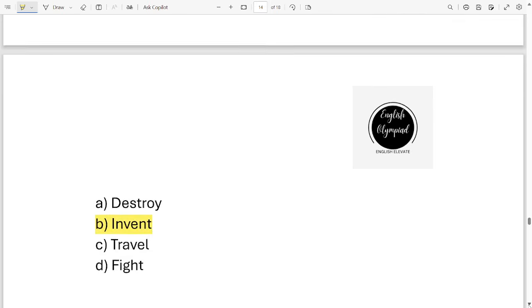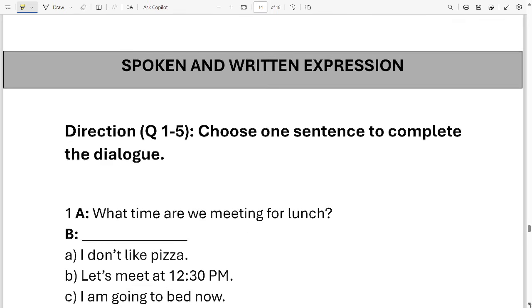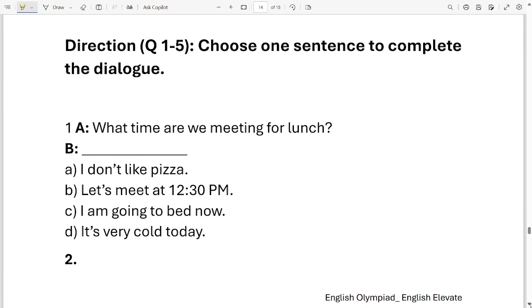Okay. With that, we have reached the next part of our sample paper, which is the spoken and written expression part. Here you have 5 questions and the instruction to solve them is choose one sentence to complete the dialogue. Let's do it.